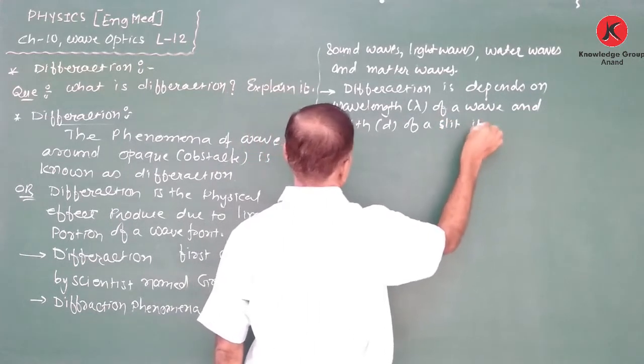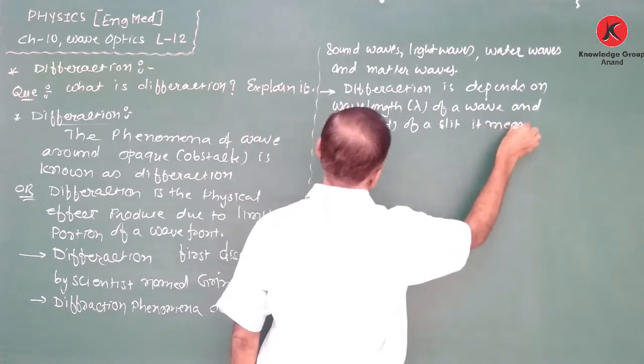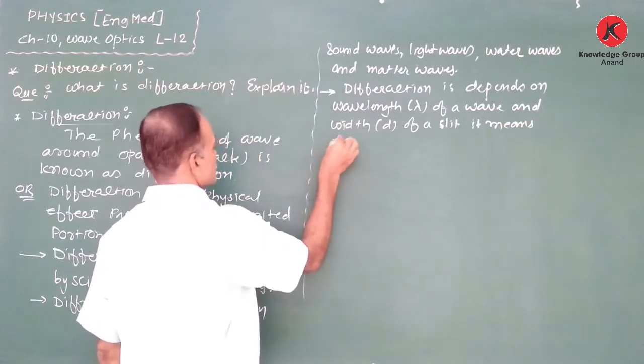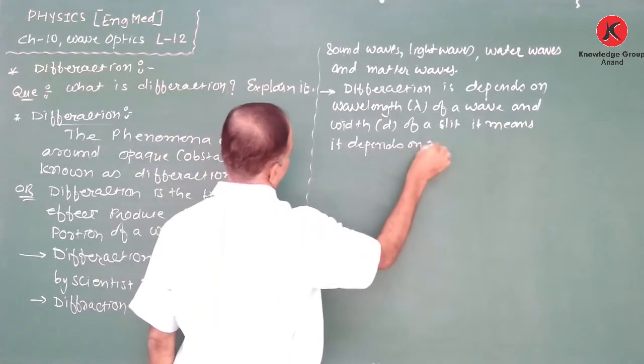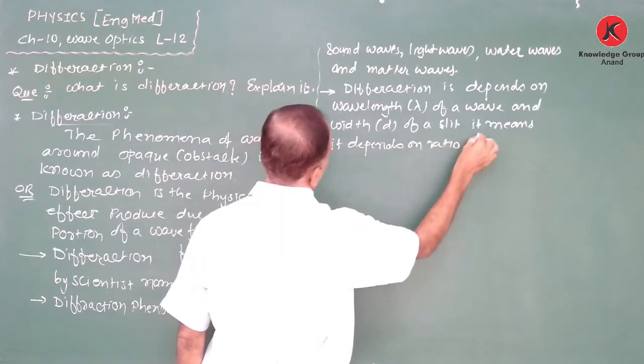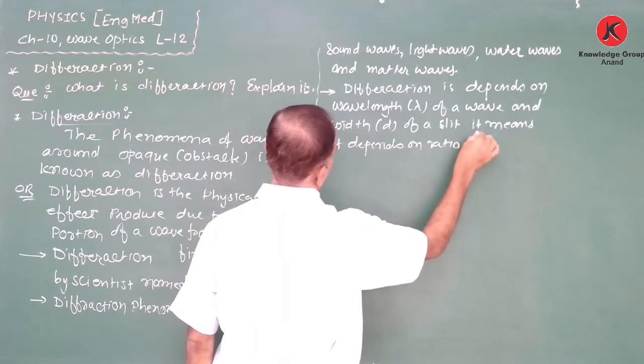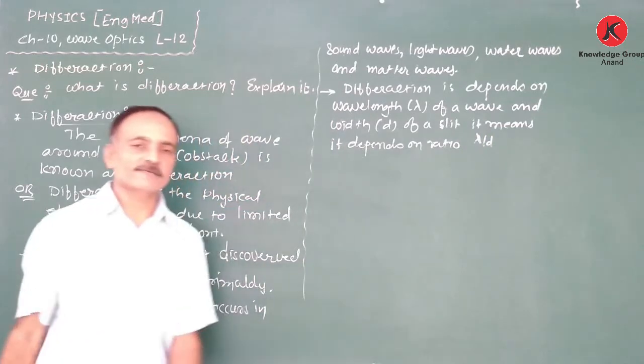It means it depends on the ratio lambda upon d.